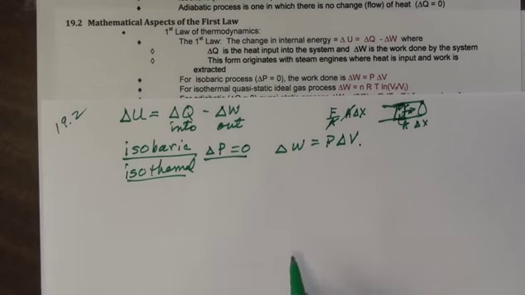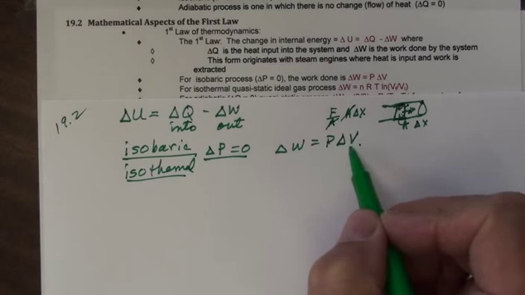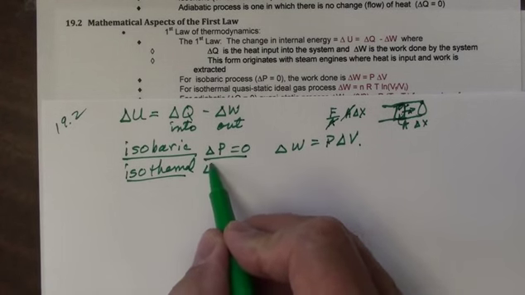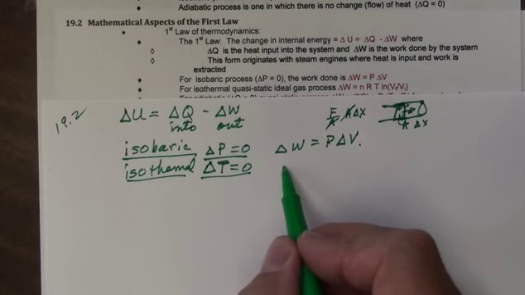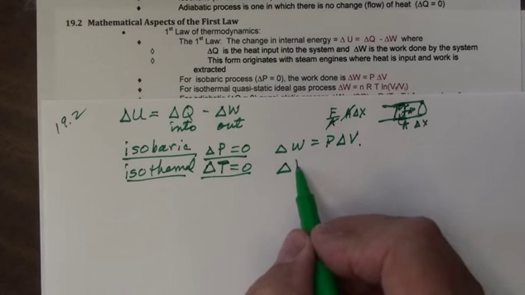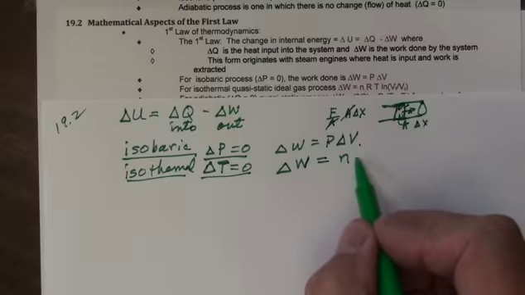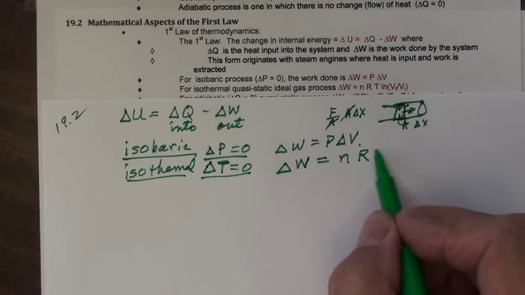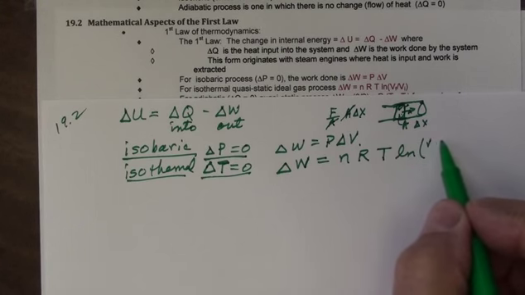And for an isothermal process, it's a little bit more complex because we have to look at the interplay of the changing pressure and the changing volume. So here we have, with isothermal, the change in temperature is equal to 0. Well, what happens to the work then? Well, it can be proved, and we're not going to prove that at this point in this course. So simply take it from me that the change in the work is N, that's the number of moles, times the gas constant, times the temperature, remember it's a constant, times the natural log of the final volume divided by the initial volume.